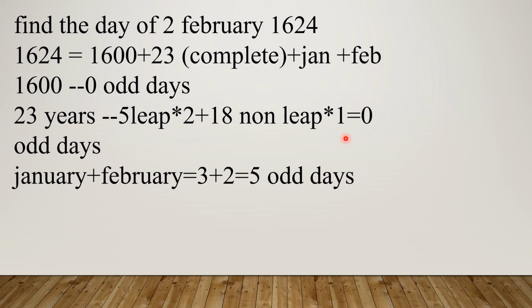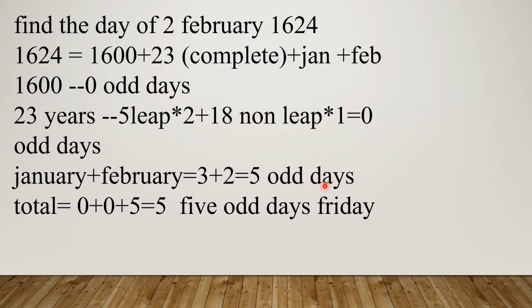So January plus February. January has 3 odd days. In February 2 days happened. So 3 plus 2 is 5 odd days. So if you observe, this question has only 5 odd days. 5 odd days means what day? If 6 odd days means Saturday, 5 odd days means Friday. So the answer is Friday. So 2nd February 1624 is Friday.